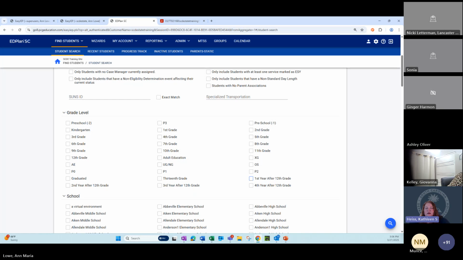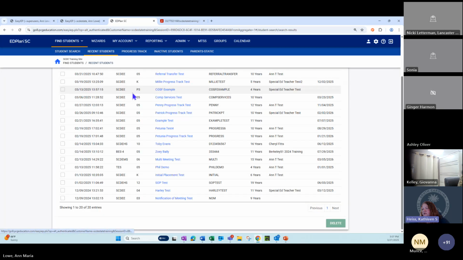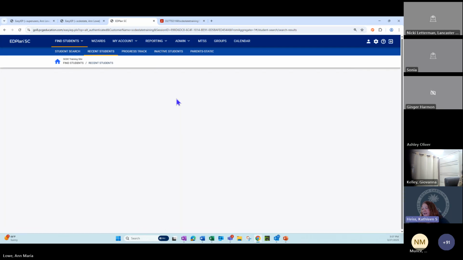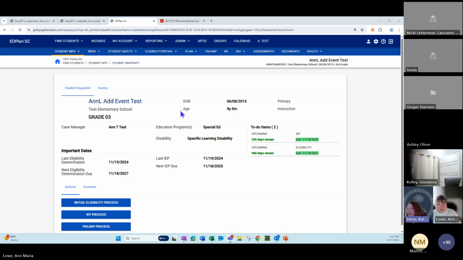So the next piece, Nick and Ann, is reevaluation loop. We have some users that are getting into a reevaluation loop, I guess we're calling it, when they've already completed it, don't realize it, and they start it again. So we just wanted to walk through that because we've been receiving quite a few tickets on this issue.